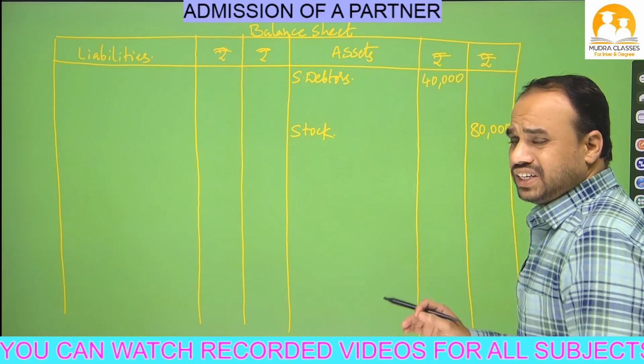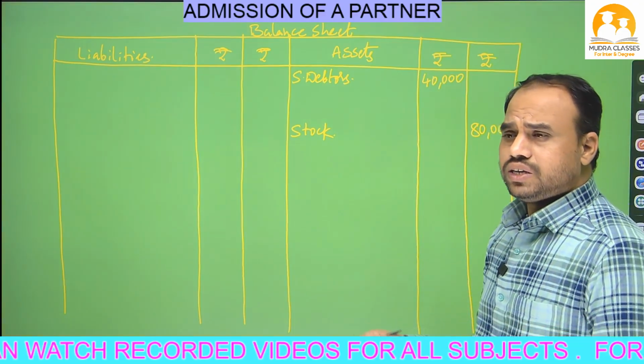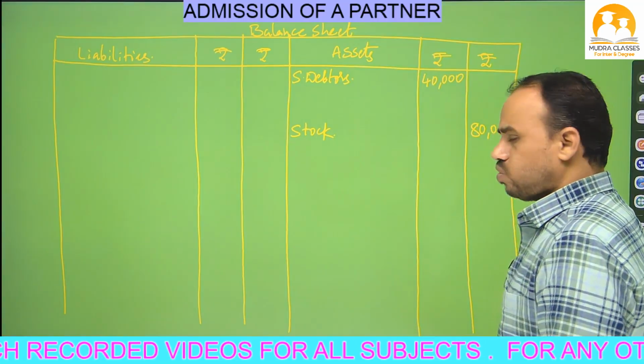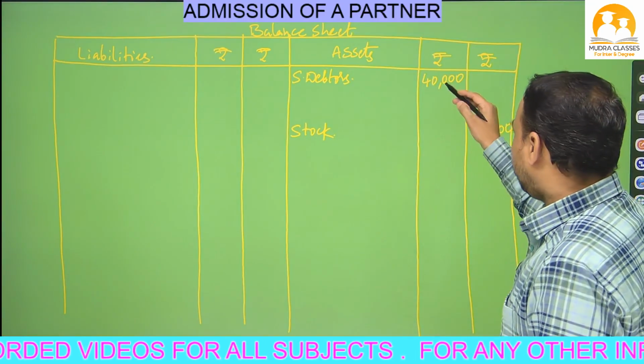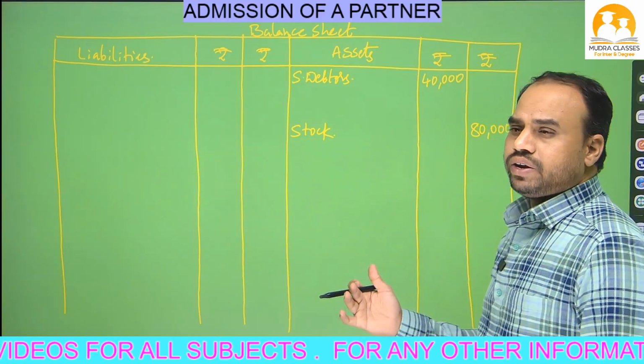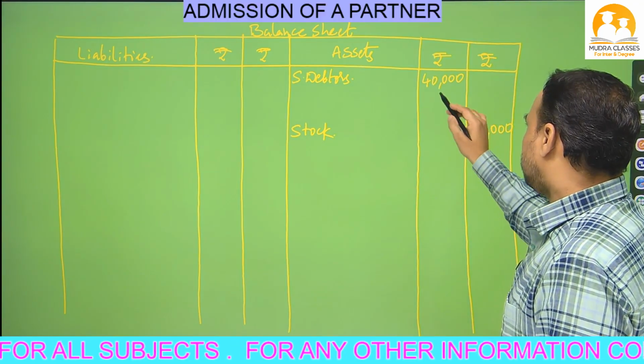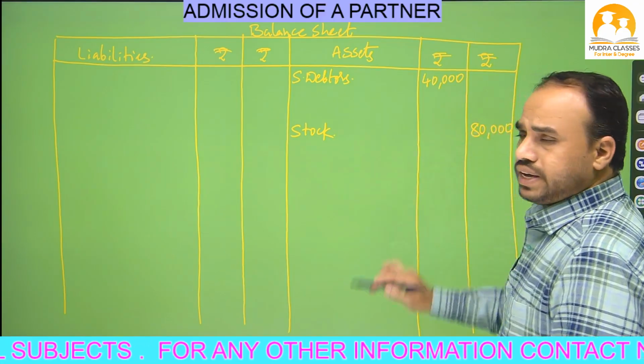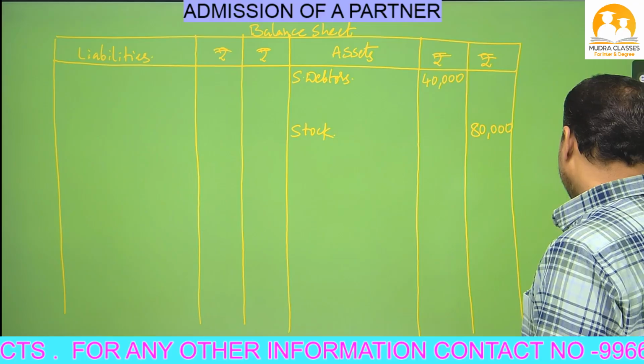Whatever is given in adjustments we have to write in the inner column, whatever is not given in adjustments we have to write in the outer column. So this first amount column is called the inner column, the second amount column is called the outer column. Now see the next item.